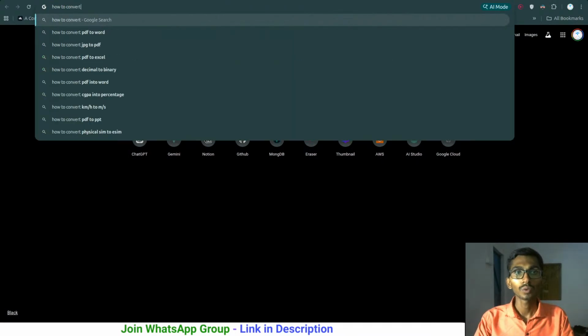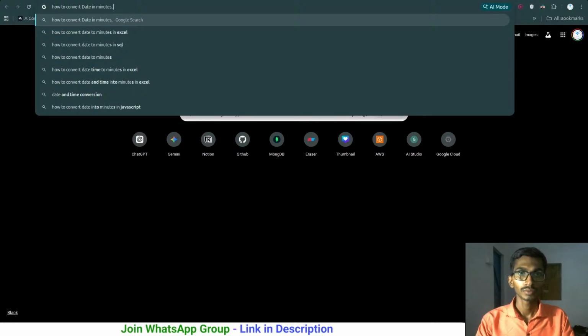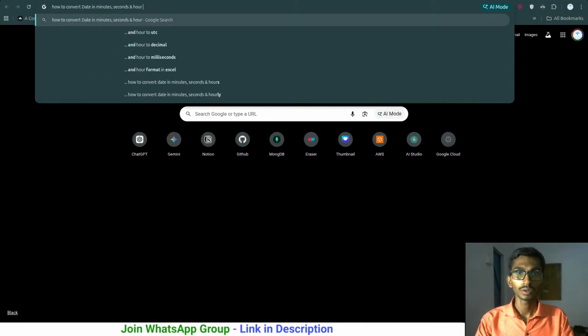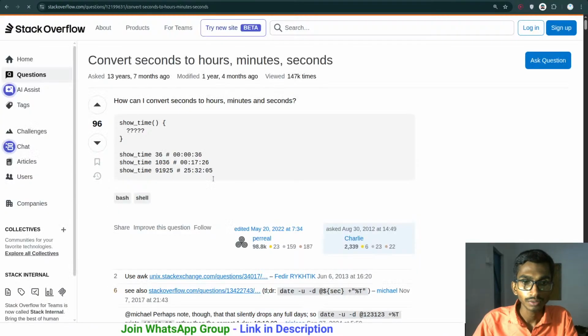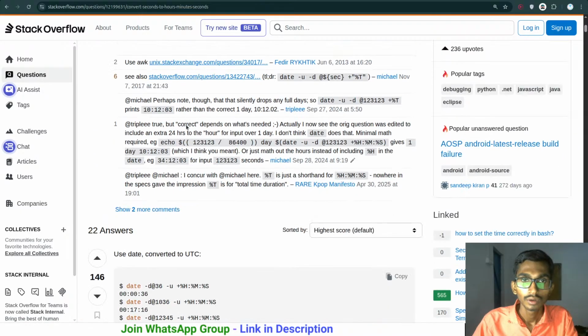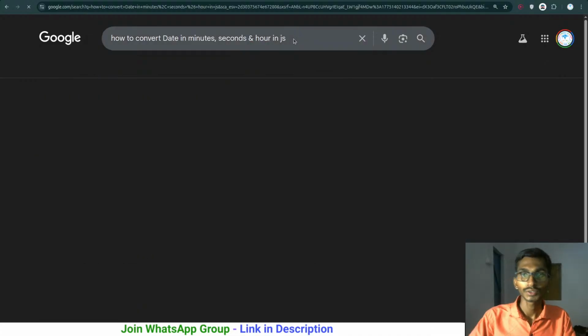how to convert date in minute, seconds and hour. Let's see if we can get something. Convert seconds, hours, minutes, like this, bash, in JS.